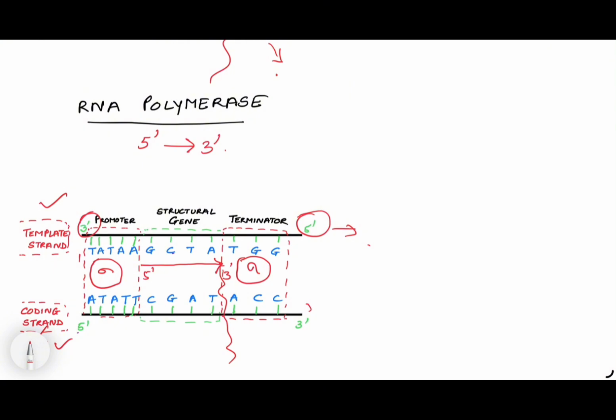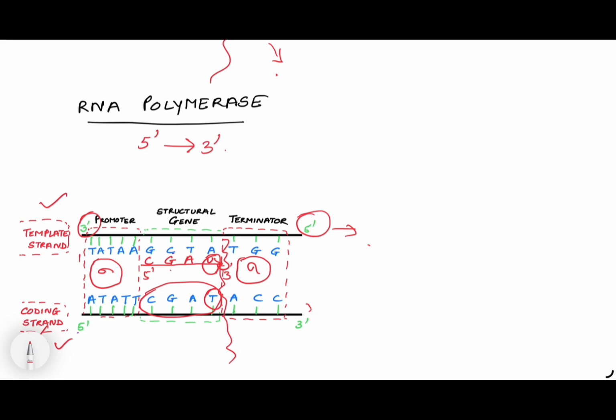When we look at the bases of RNA, we find that because this is G, it's going to be C, G, A, and instead of thymine, there will be uracil here. We find that the mRNA sequences are complementary to the template strand, whereas they are exact copy to the coding strand. Only the difference is of thymine and uracil, because it is RNA. Instead of thymine, there is uracil, otherwise the sequence is same.